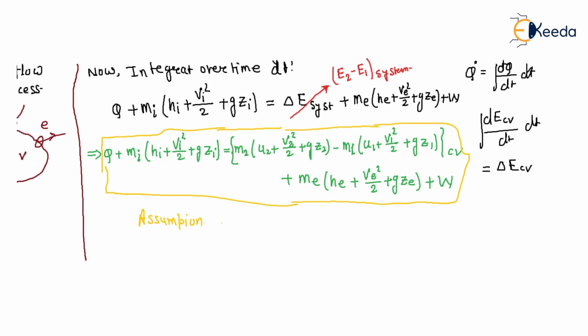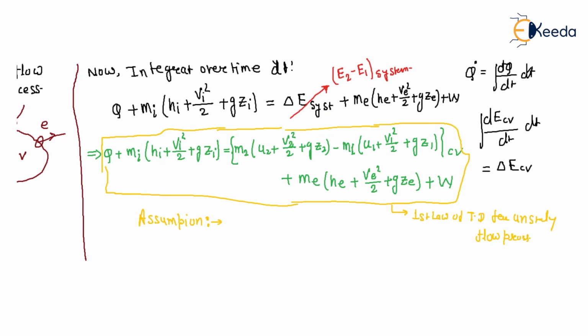This is the first law of thermodynamics for an unsteady flow process, right?